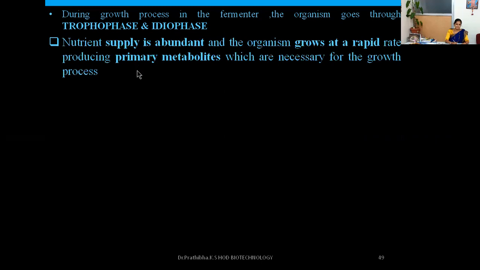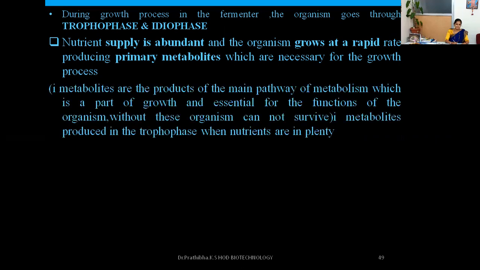So in the fermenter, when nutrient supply is very abundant, the organism grows at a very rapid rate by producing primary metabolites, which are necessary for the growth process of the organism in the fermenter vessel. Now, what is this primary metabolite? A primary metabolite is a kind of metabolite that is directly involved in normal growth, development, and reproduction.